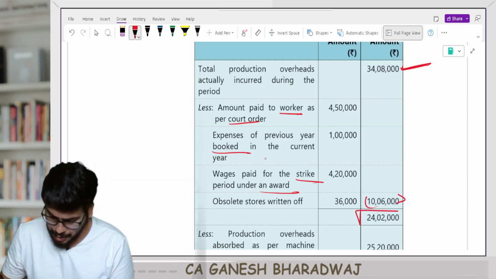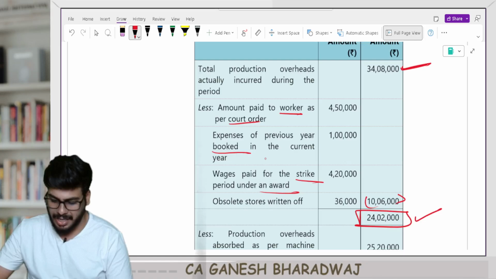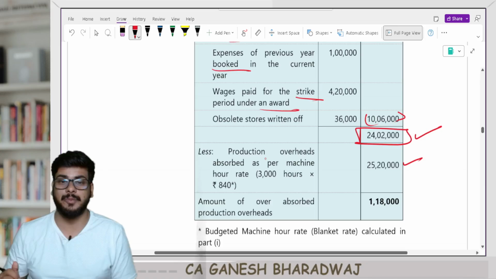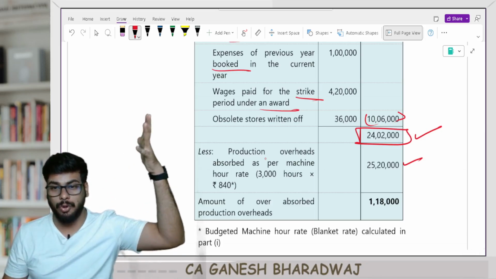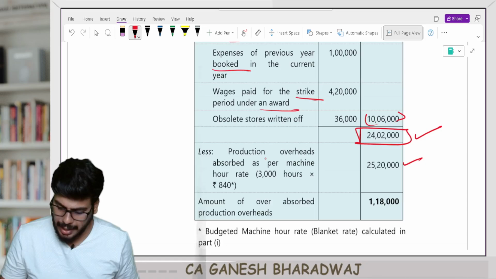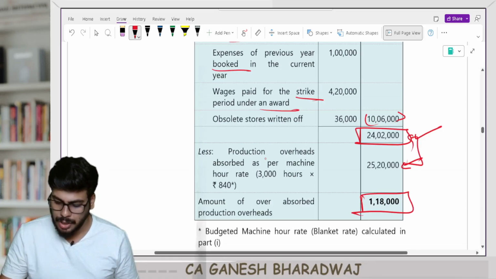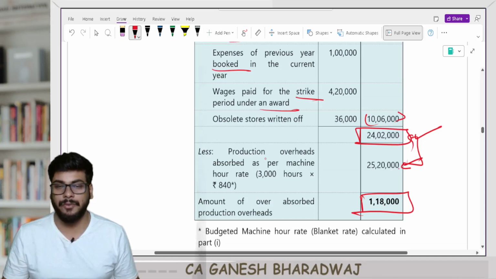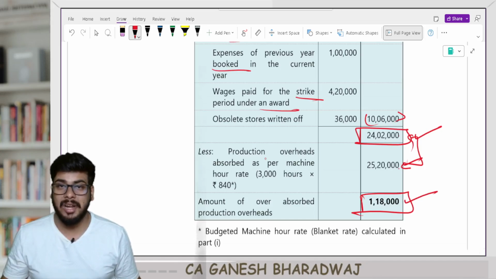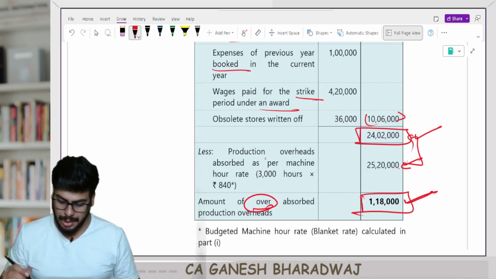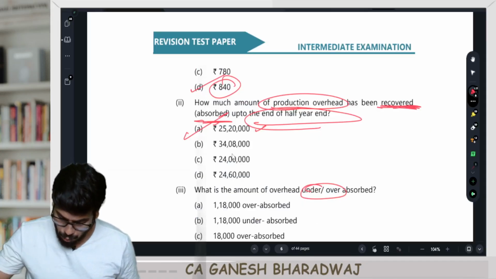So technically speaking, my overheads incurred is 24,02,000 rupees, right? But how much was absorbed? 25,20,000 rupees. Now tell me, guys, have I absorbed more or less? I have absorbed more. To the extent of how much? To the extent of 1,18,000, the difference between the two. So 25,20,000 minus 24,02,000. How much is this? 1,18,000 over absorbed. The figure alone will not be enough. You need to write under or over. Clear with this, guys?